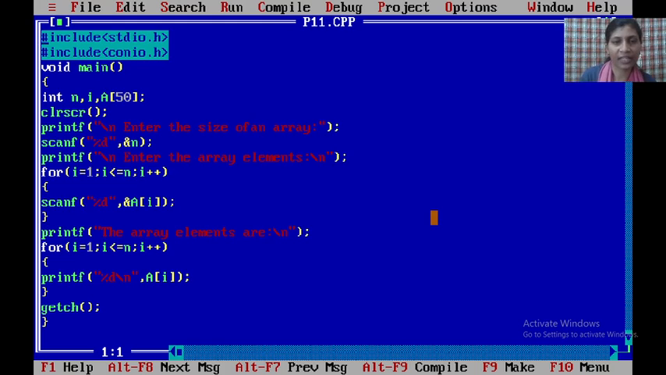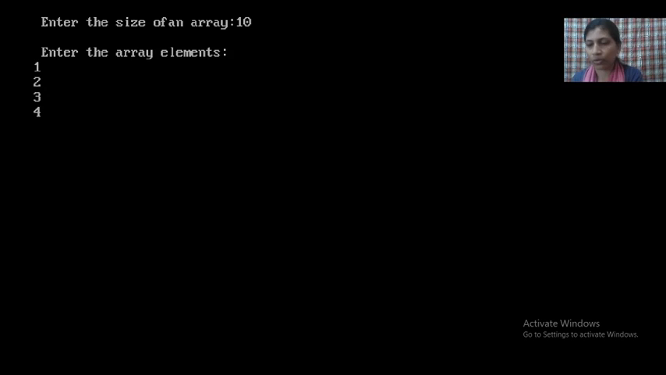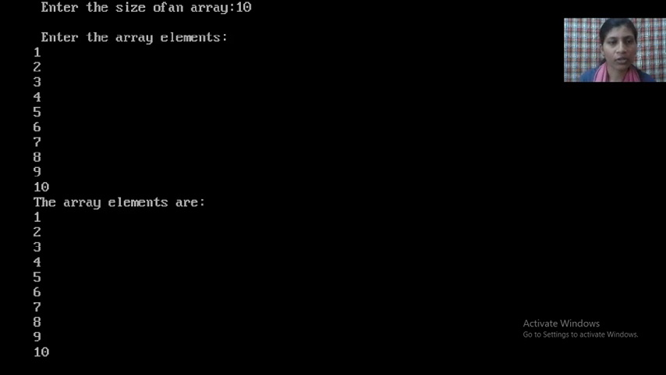So just press any key, Alt R, run your program. See, enter the size of an array. I want size 10 here. If you want 10, you can enter 10. And enter the array elements, means which 10 values you want. Any 10 values you can enter on the keyboard. I want 1, 2, 3, 4, 5, 6, 7, 8, 9 and 10. These 10 values I want. So enter those 10 values.